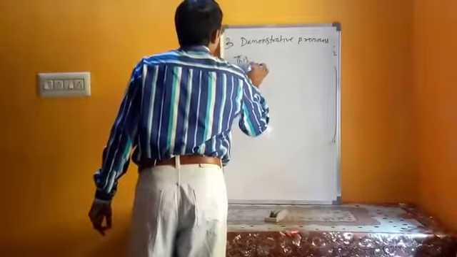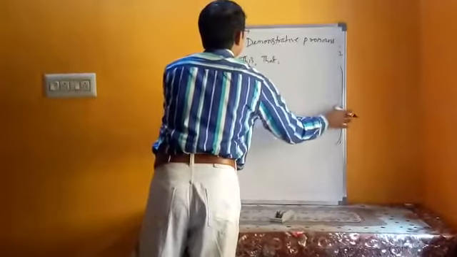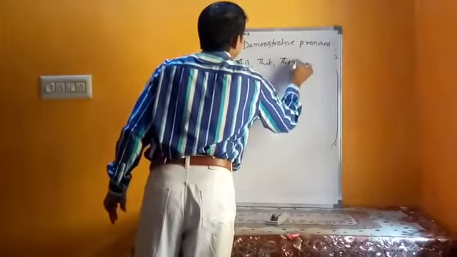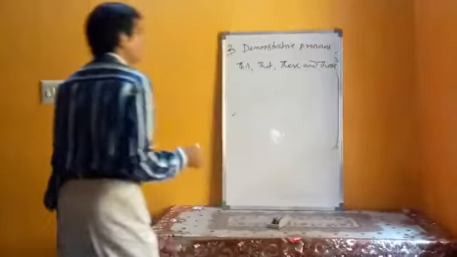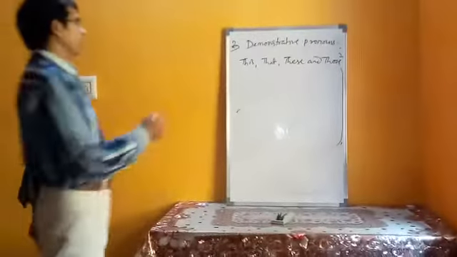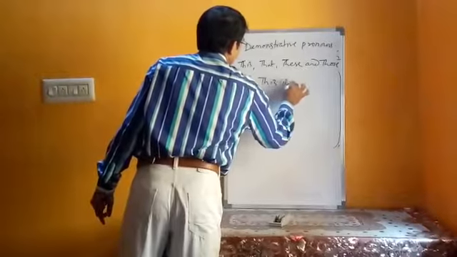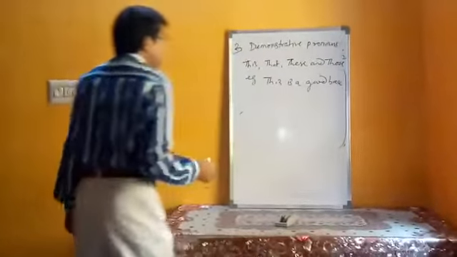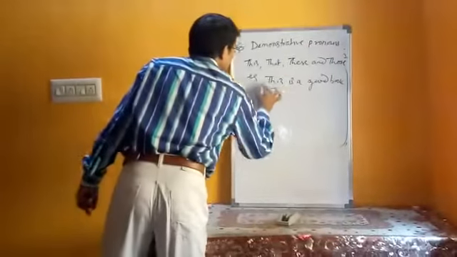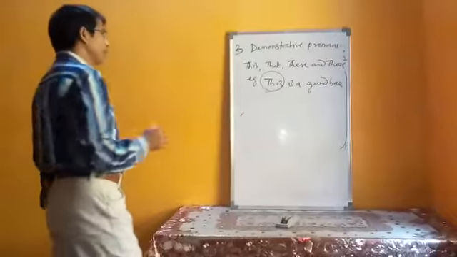This, that, these and those are known as demonstrative pronouns. One example I am giving you: this is a good book. Here the pronoun this has been used for book. So this is a demonstrative pronoun.